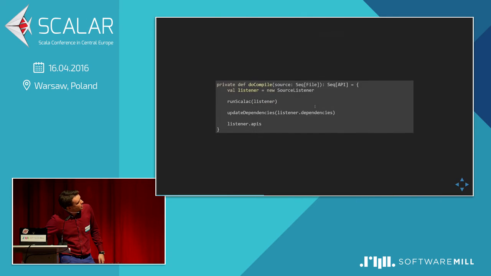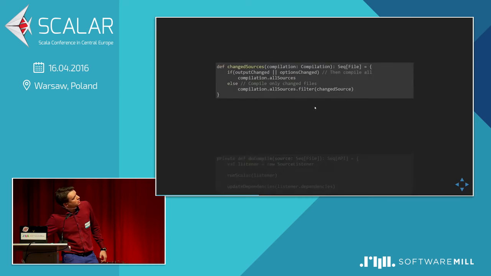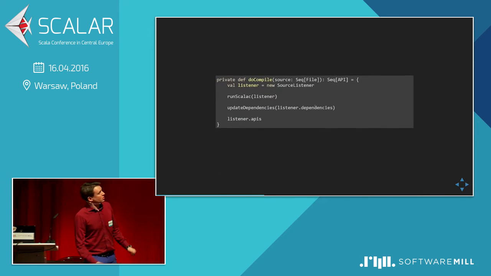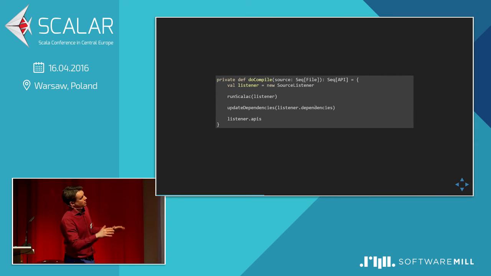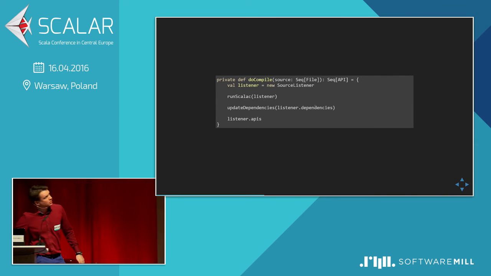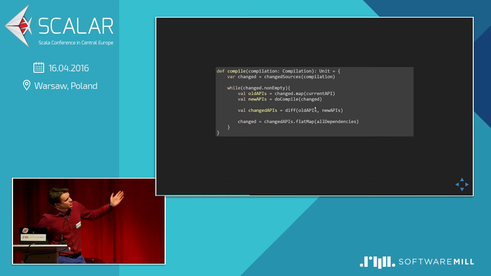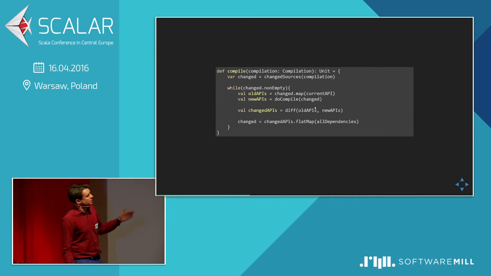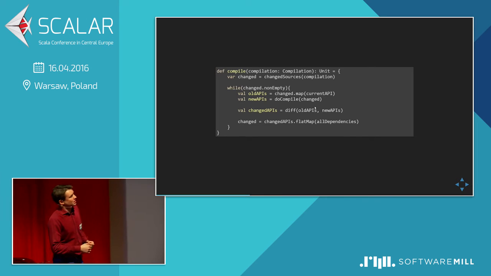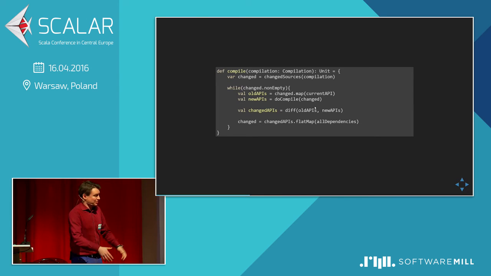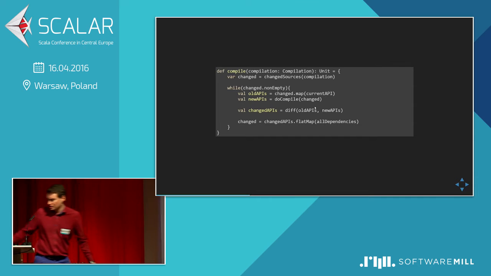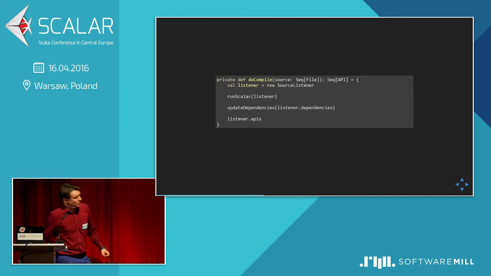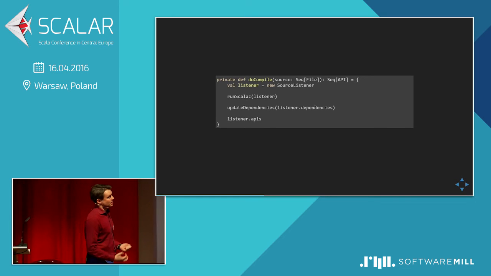Okay, so right now we know what was initially changed. So let's go into the compilation, because the previous parts, I mean storing the APIs, looking at these old APIs, finding what was changed, are pretty trivial in the end, and this is really an implementation detail. It is not the actual algorithm. So how can we find the API of the class?